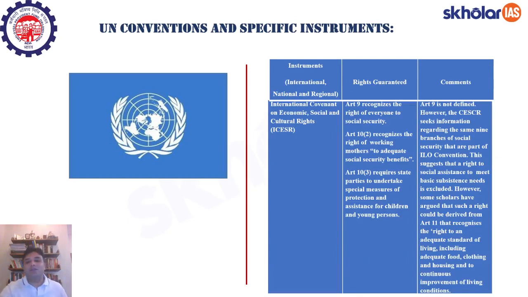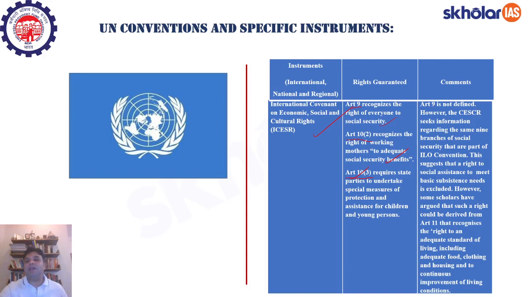Likewise, you have the International Covenant on Economic, Social and Cultural Rights. So in that, we have already spoken about Article 9, Article 10, Subclause 2, Article 10, Subclause 3. So Article 9 recognizes the right of everyone to social security. Article 10, Subclause 2 recognizes the right of working mothers to adequate social security benefits. And Article 10, Subclause 3 requires state parties to undertake special measures of protection and assistance for children and young persons. Right.